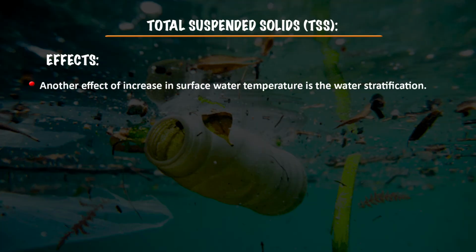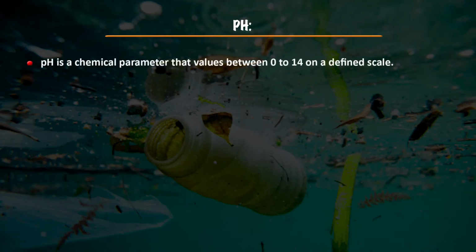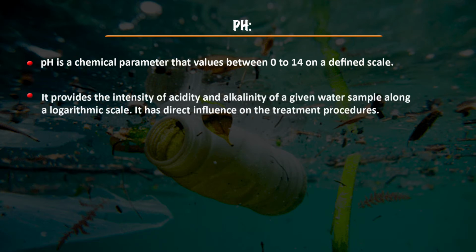Another effect of the increase in surface water temperature is water stratification, because the lower levels of water become hypoxic and unsuitable for the survival of organisms. Then we come to the next criterion, that is pH. It is a chemical parameter with values between 0 and 14 on a defined scale. It provides the intensity of the acidity or alkalinity, or basicity, of a given water sample along a logarithmic scale.